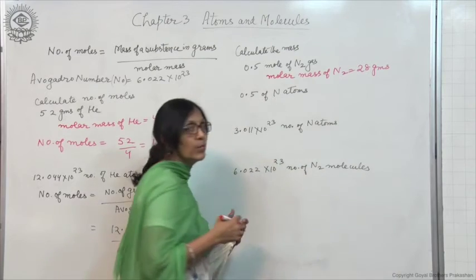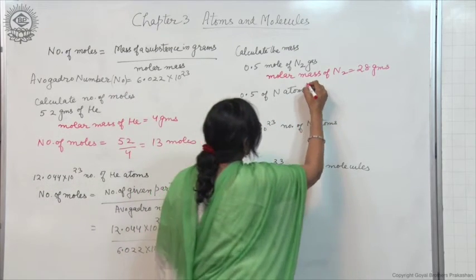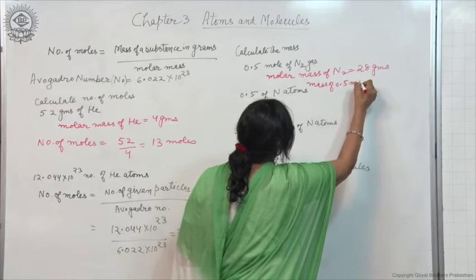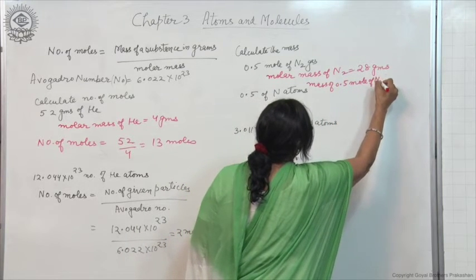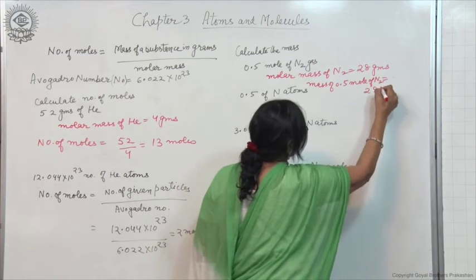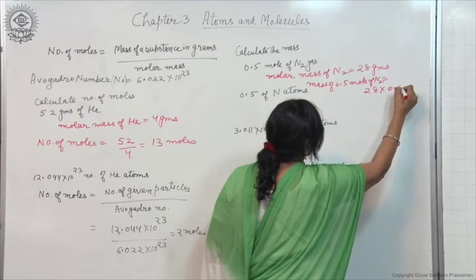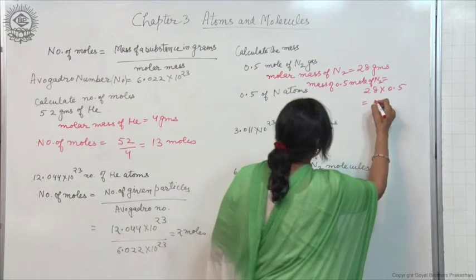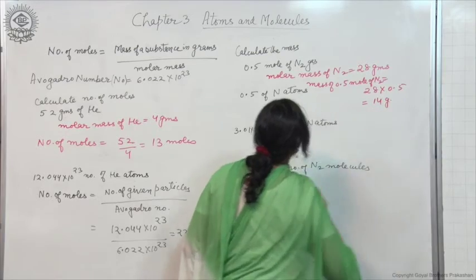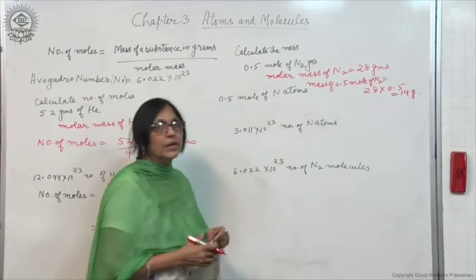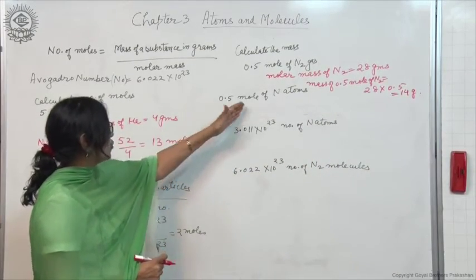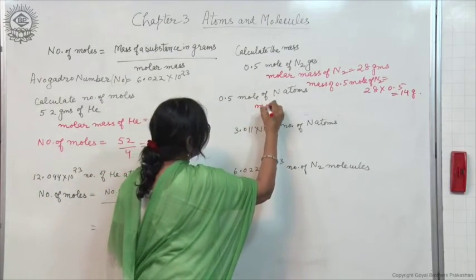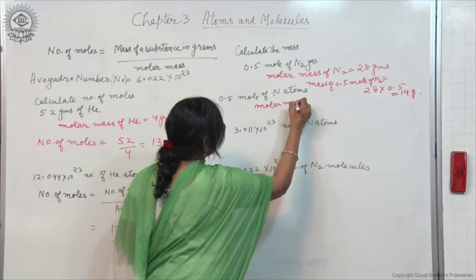So it is the mass of 1 mole. So mass of 0.5 mole of N2 is equal to 28 into 0.5, it is equal to 14 grams.